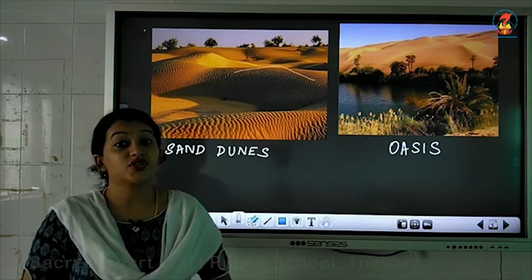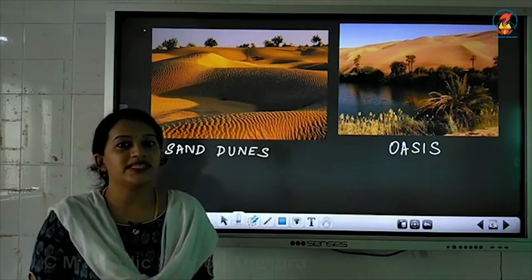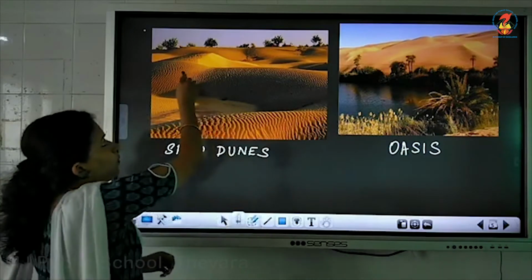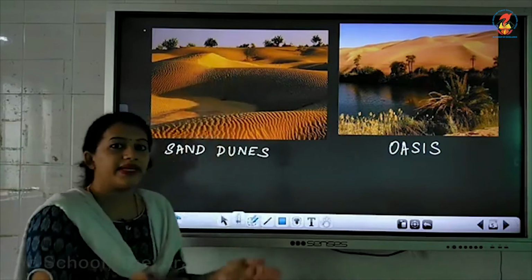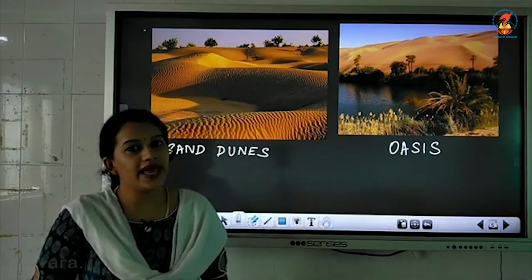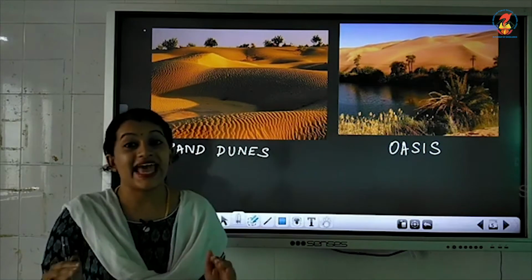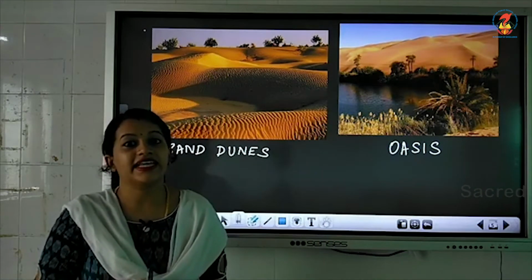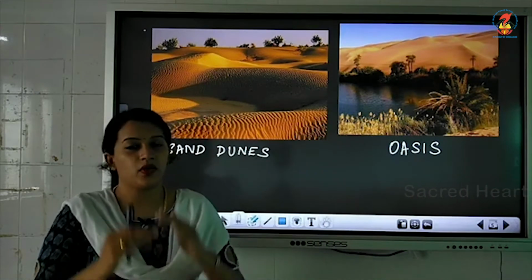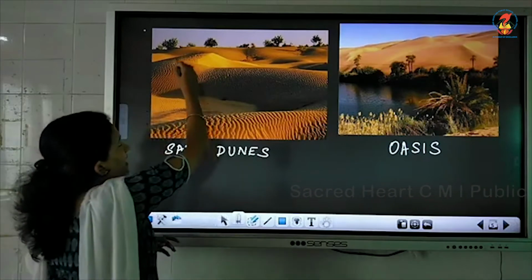So when strong wind blows over this desert, the loose sand will be taken and deposited from one place to another place. So because of this sandstorm, it will create small heaps or small hills of sand called sand dunes.